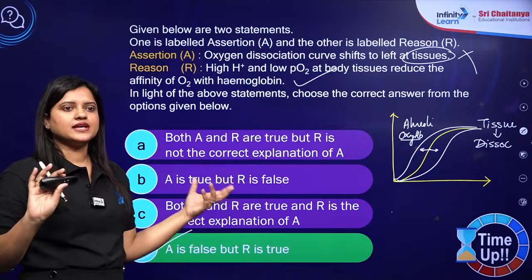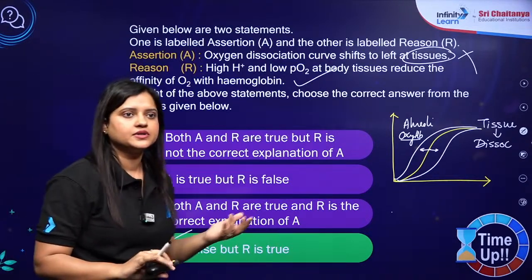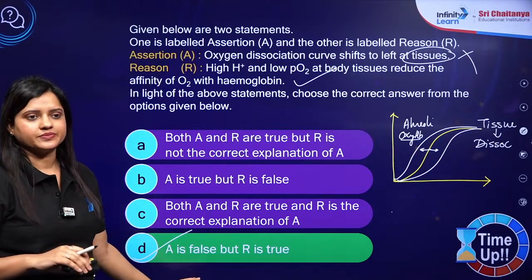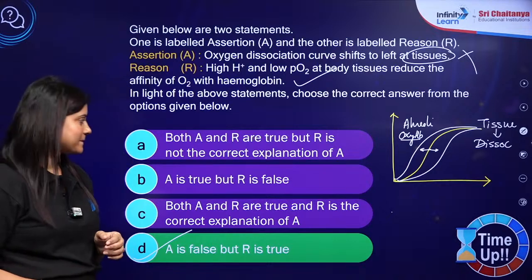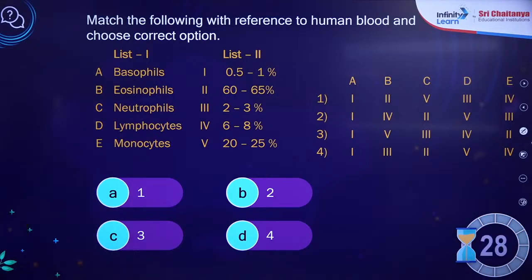Got it? So it is not A, Sneha, it is D. Anisha also B नहीं है. Zainab, Mohammed, so it is not B, it is D. Got it everyone? Give me a thumbs up fast. Next question and your time starts now.